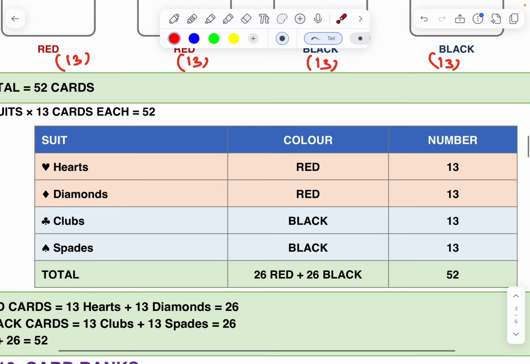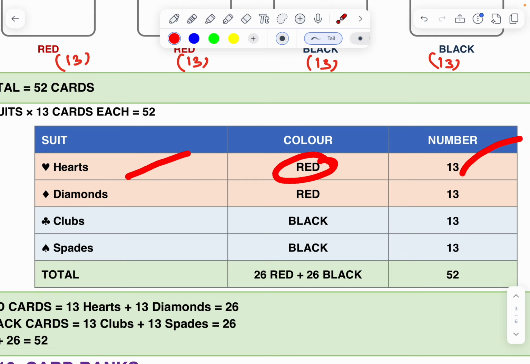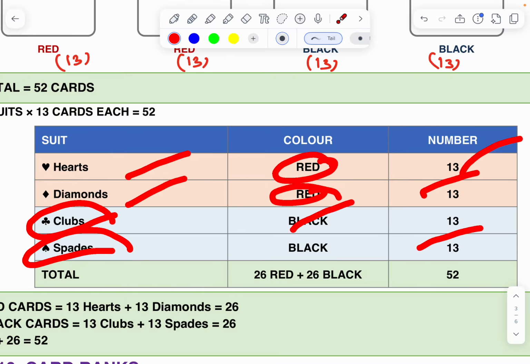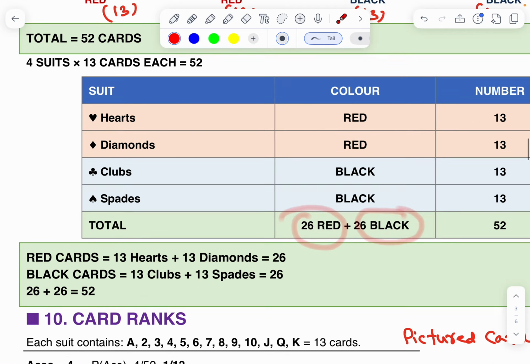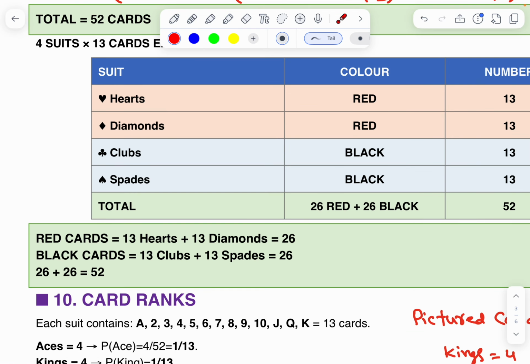Here, hearts, red color, 13. Diamonds, red color, 13. Clubs 13. Spades 13. Total 52 cards. Red cards 26, black cards 26.